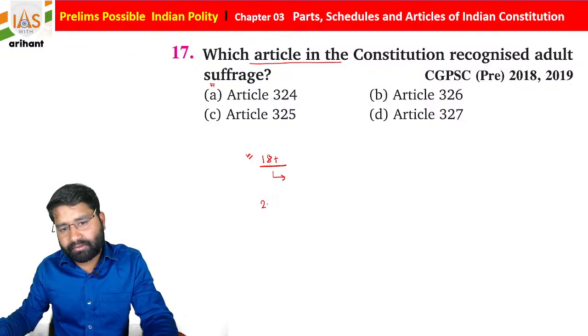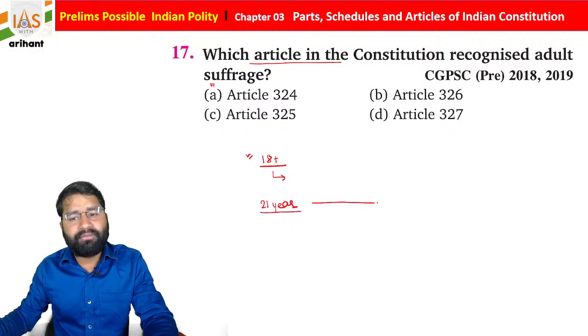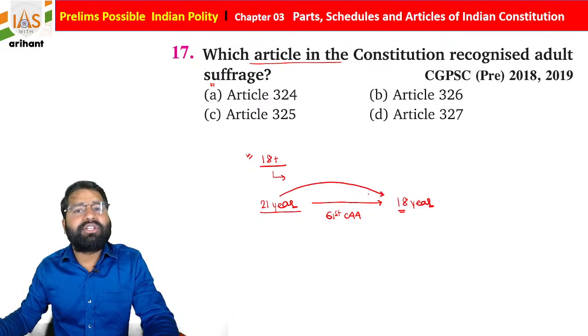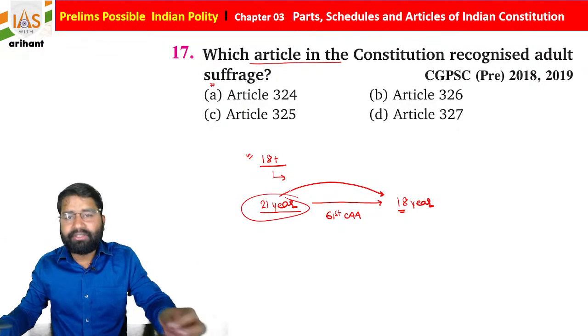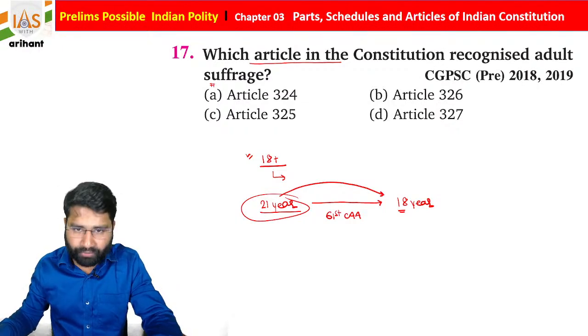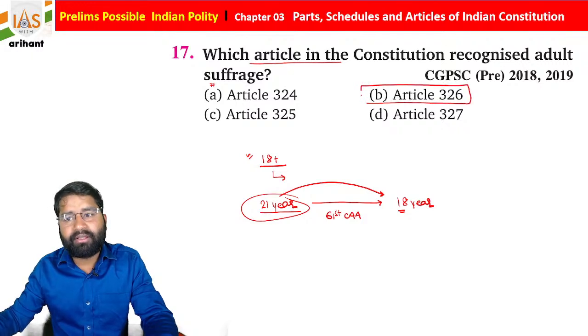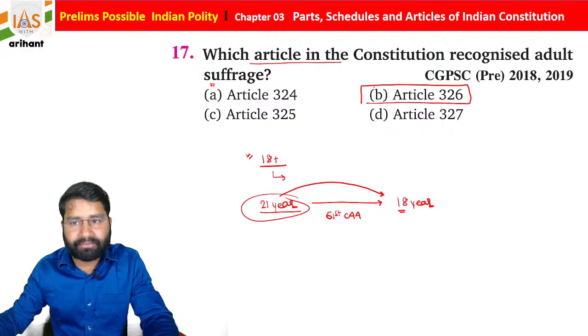Initially, the voting age was 21 years. But there was an amendment, the 61st Constitutional Amendment Act. By this amendment, the voting age was reduced to 18 years. Initially it was 21, but it was reduced to 18 years. So the number of voters is going to increase, so a more responsible government is going to form. It is mentioned under Article 326 of the Indian Constitution, about adult suffrage.